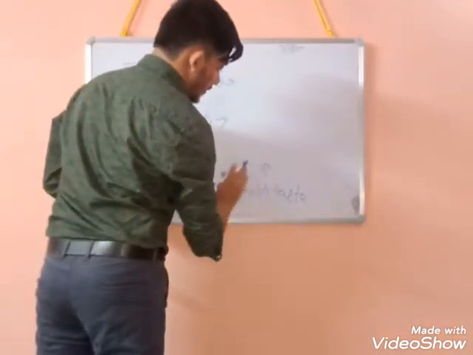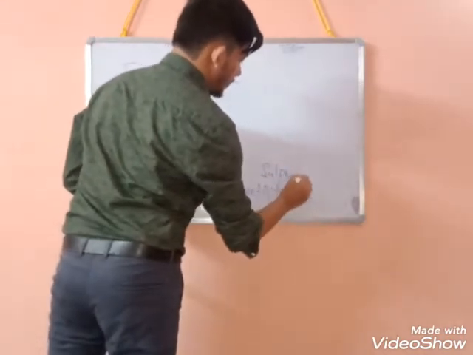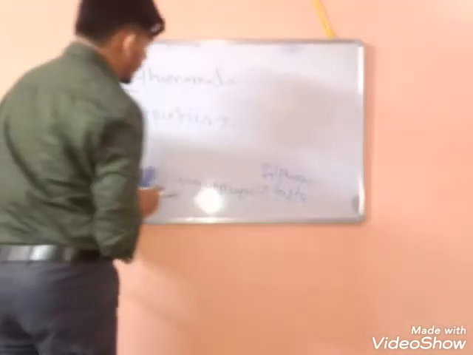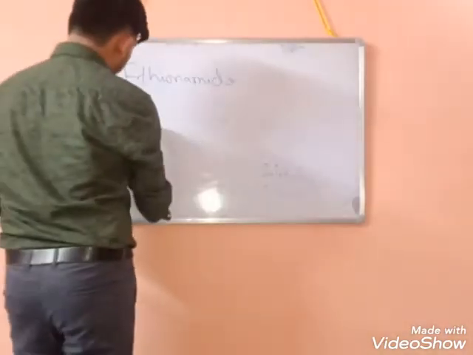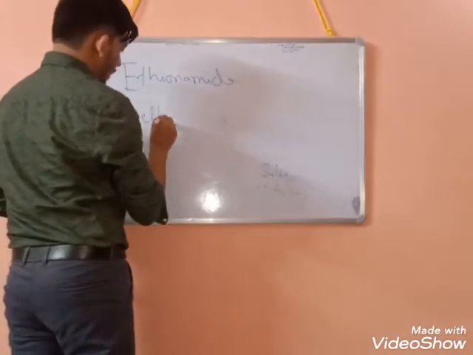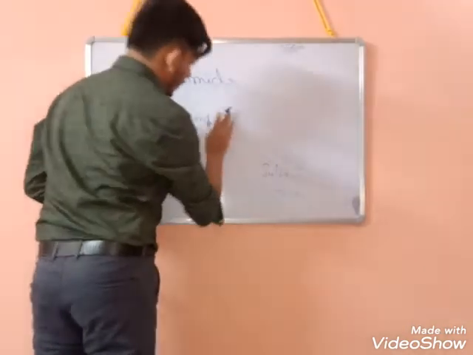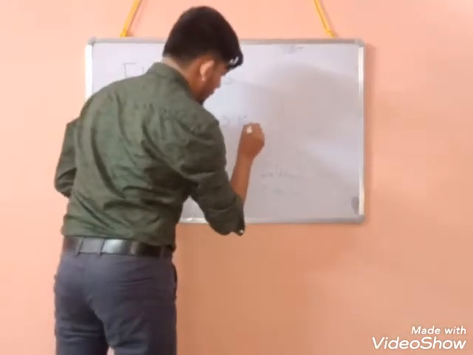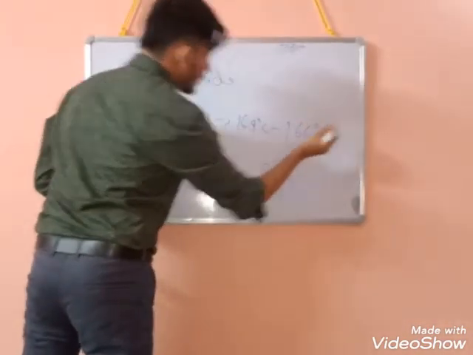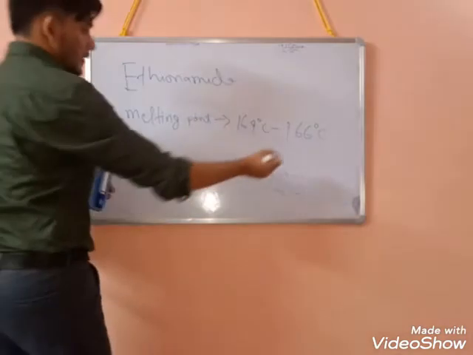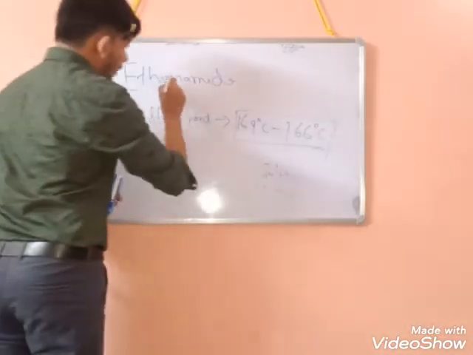Okay, so it is having sulfuric acid like taste or sulfur taste. Okay, unpleasant sulfurous taste. So next property, melting point. At hot temperature it melts. So melting point ranges from 164 degrees Celsius to 166 degrees Celsius. Okay, so this one is the melting point range of this ethionamide.